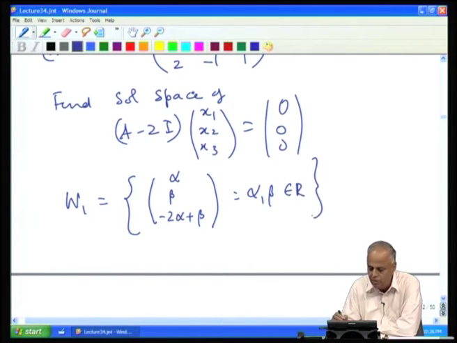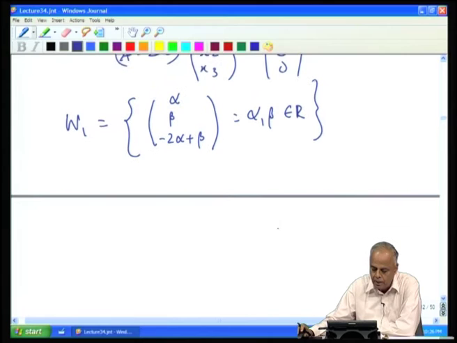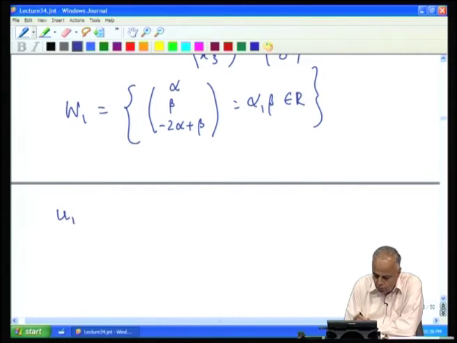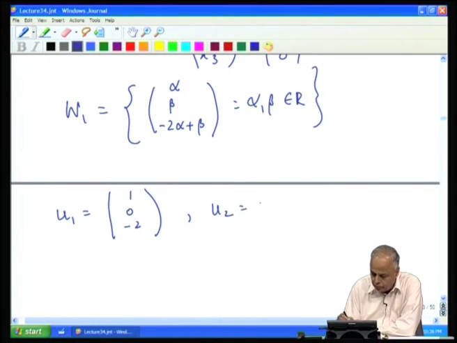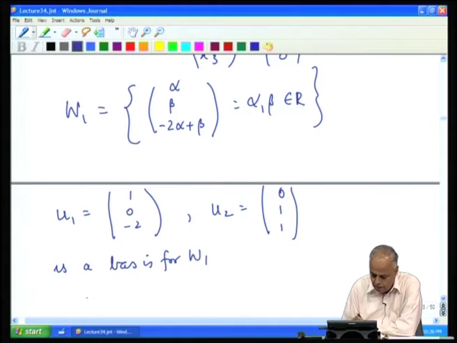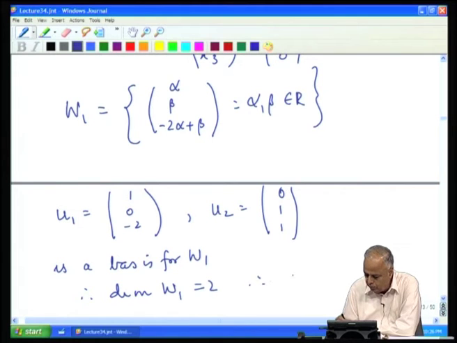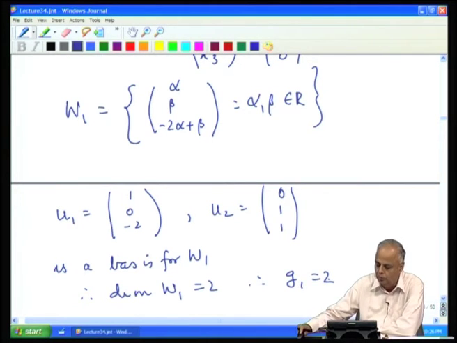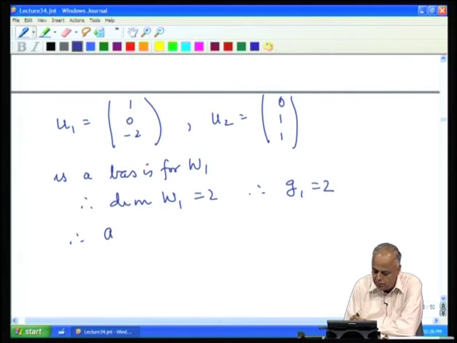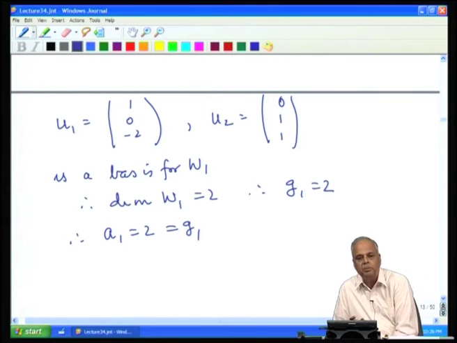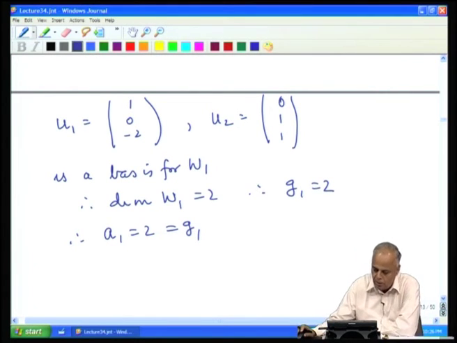So, this is the set of all solutions of this homogeneous system, and we easily see therefore, u 1 equal to 1 0 minus 2 and u 2 equal to 0 1 1 is a basis for W 1, and therefore, the dimension of W 1 is equal to 2, and therefore, G 1 is 2. The algebraic multiplicity was 2 and this is also the geometric multiplicity. Thus, the geometric multiplicity and algebraic multiplicity are the same.